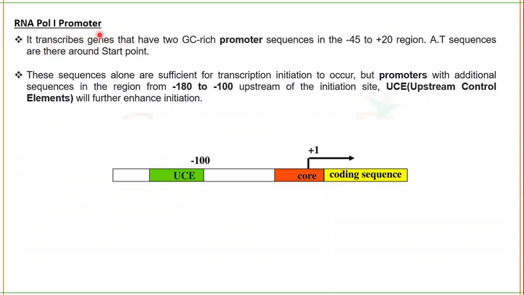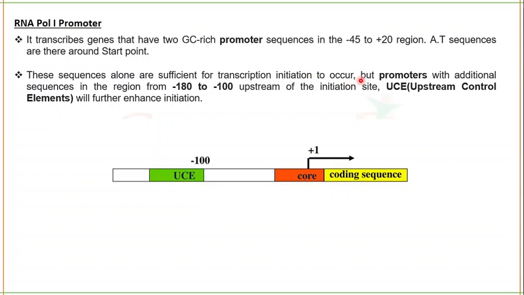So RNA polymerase 1 promoter transcribes genes that have two guanine cytosine rich promoter sequences, and they also have adenine thymine sequences around the start point. These guanine cytosine sequences and some adenine thymine sequences are sufficient for transcription initiation.